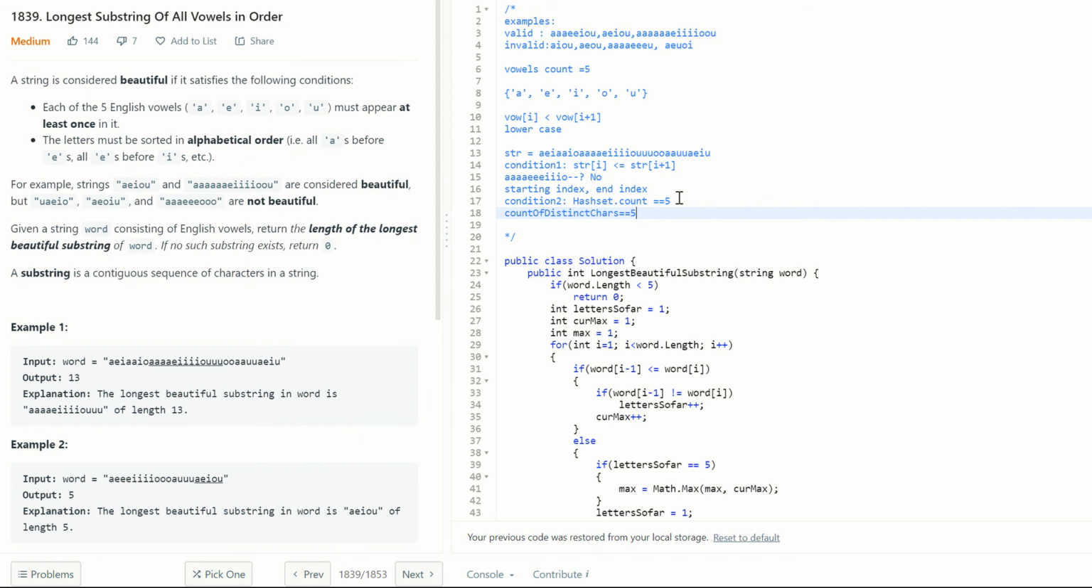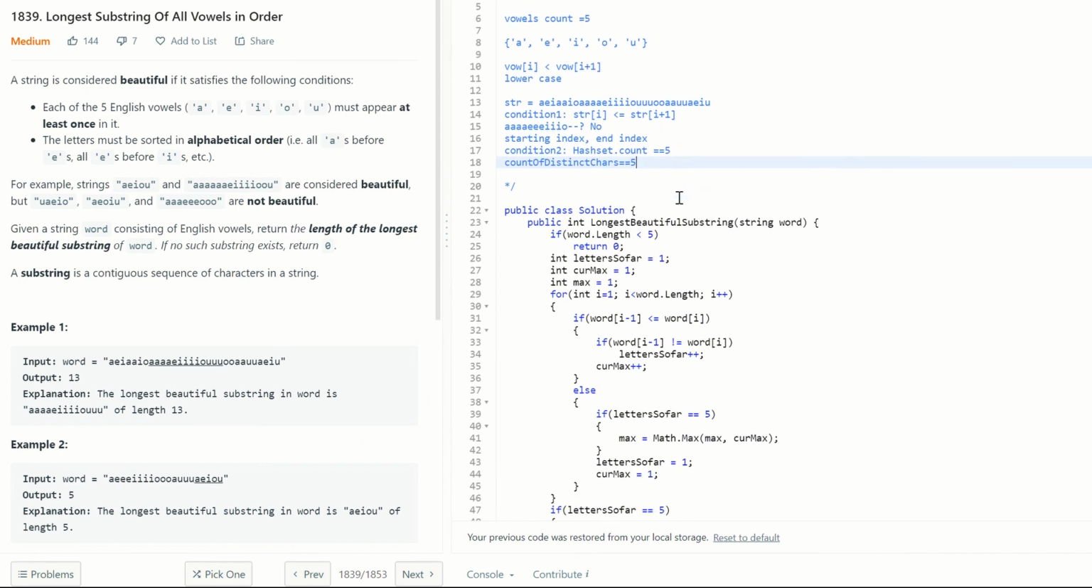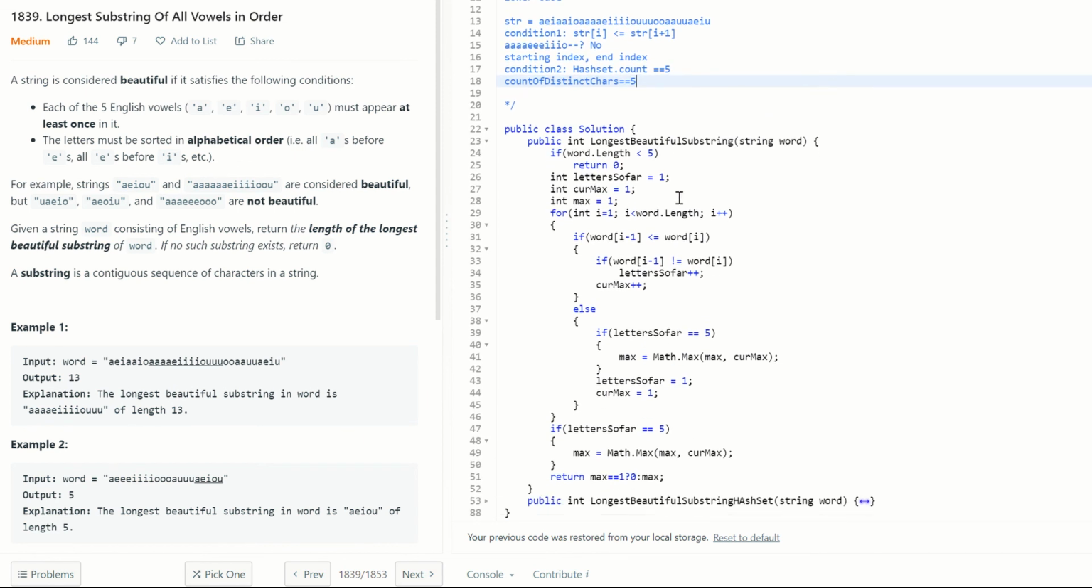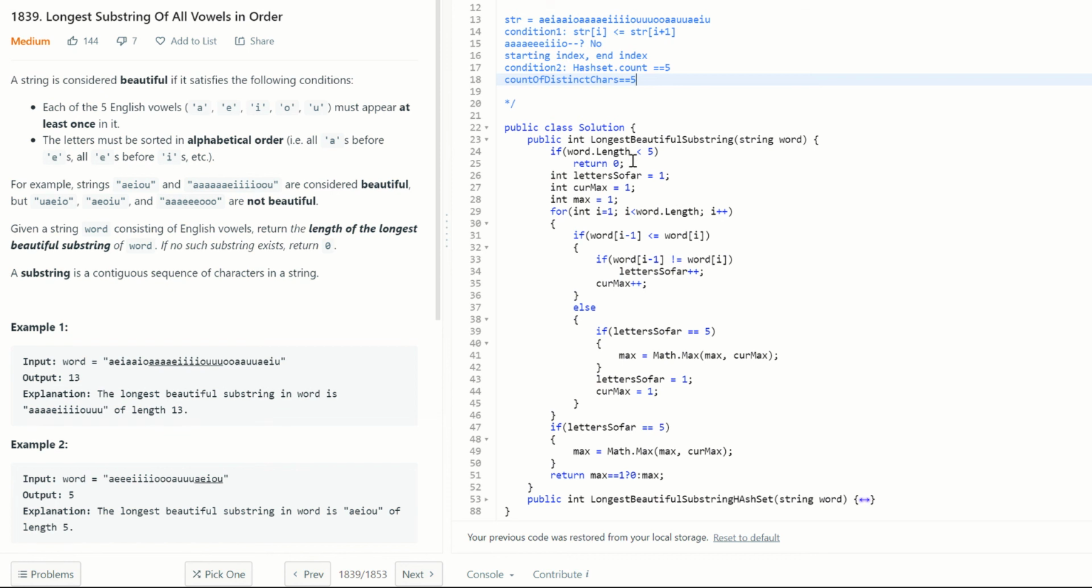So let's go ahead and look at the code for this particular problem and then try to understand. So the first thing, as we said, it should have all the characters appearing at least once. If the input string length is less than 5, obviously we cannot have a beautiful string in that. So we will just return 0 straight away.